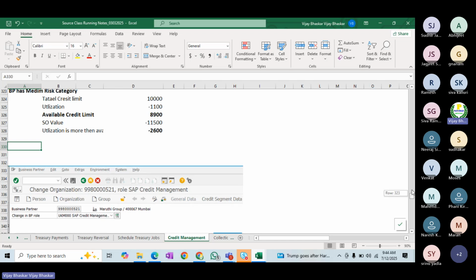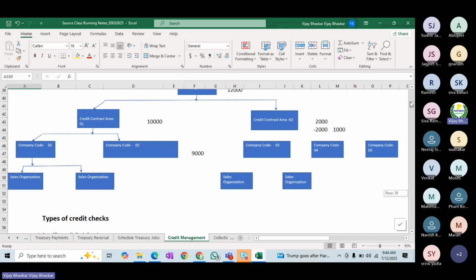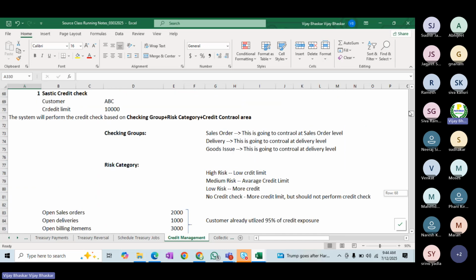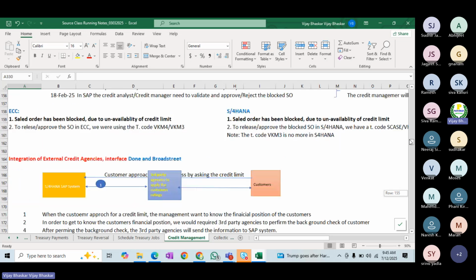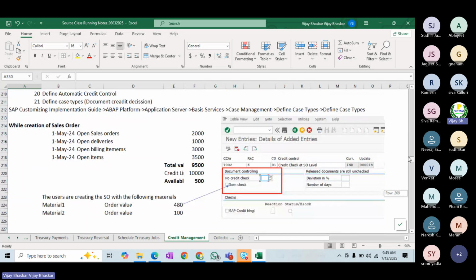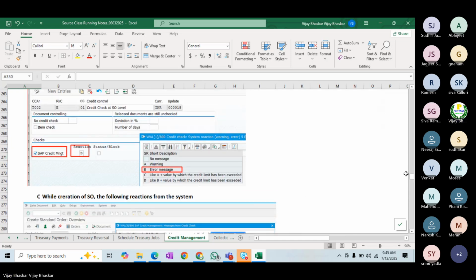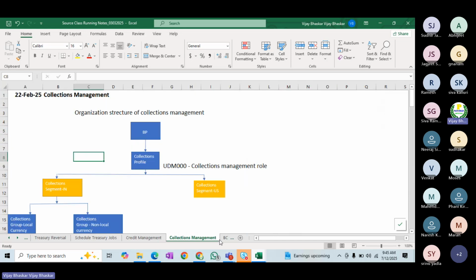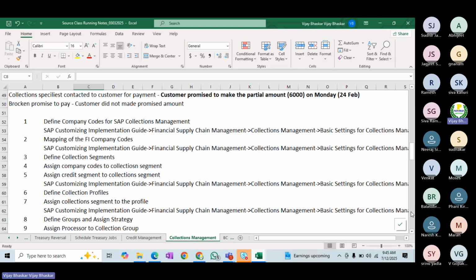Then coming to credit management: what is the DCD, what is the organization structure of credit management, the credit segment, what is the static credit check and dynamic credit check. The checks will be covered, then the process also. DCD and case functionality will also be covered in credit management. Then collections management, the organization structure, and the roles involved in collections management.